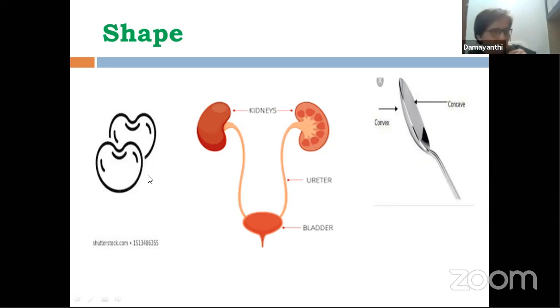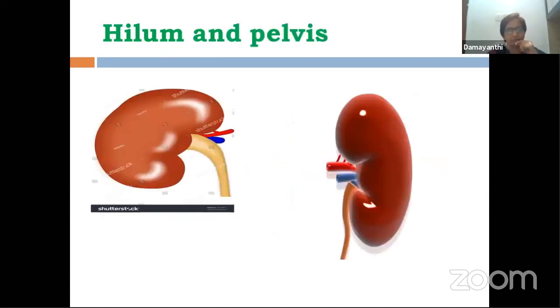Still, if you have to describe the shape of kidneys, we say that they are bean shaped. Beans, what we eat as vegetable, are kidney shaped in shape. If you are talking about beans, then you say they are kidney shaped. If you are talking about kidneys, then we say that they are bean shaped. For reference, we use it like that.